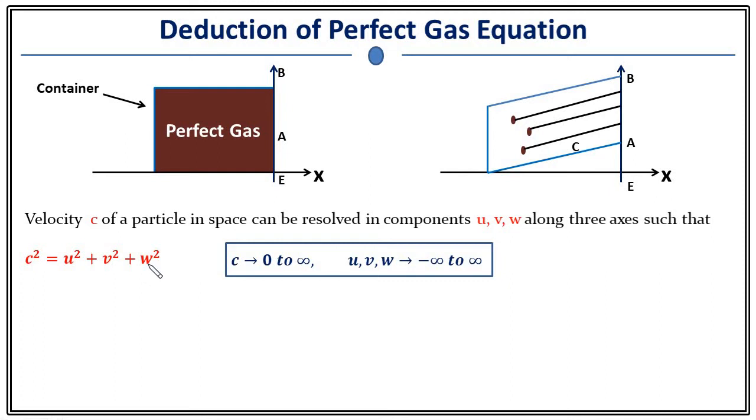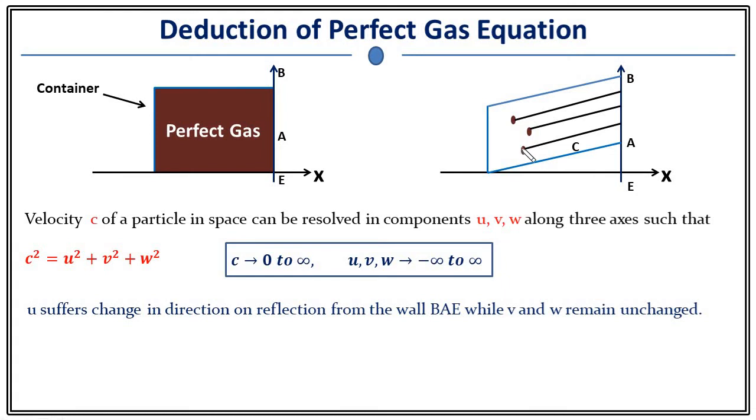When it's moving in a positive x direction, we will say it's a plus. When it's moving along negative y direction, we will say it's a minus. Therefore, u can have minus infinity to plus infinity range. Similarly v, similarly w. If you substitute u, v and w in this equation, you will find the range of c will be from 0 to infinity, right? Therefore, the minimum value of c will be 0 and maximum is infinity.